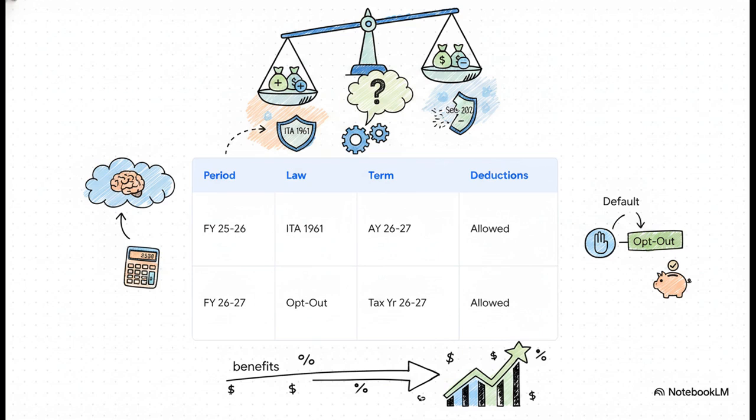If that taxpayer just defaults to Section 202, boom, those standard savings deductions completely vanish under Section 205. So, as a tax professional, your job is to calculate whether actively opting out to claim those Section 123 deductions actually outweighs the lower tax rates of the default regime. It becomes a pure, personalized math problem for every single client.